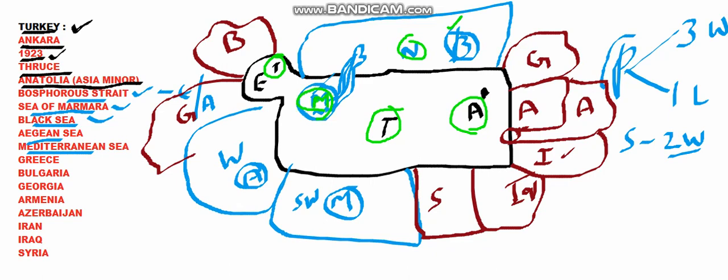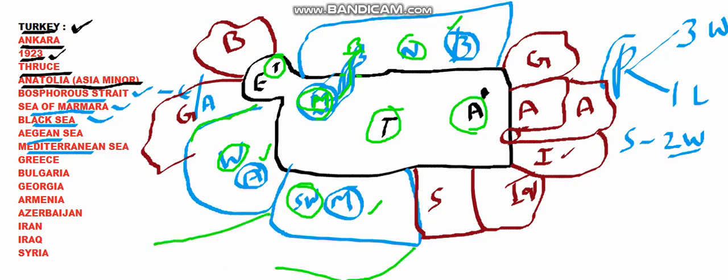And Sea of Marmara and Black Sea are connected by a narrow passage or a strait called Bosphorus Strait. And the other water bodies are one on the western side, that is Aegean Sea, and one on the southwestern side, that is Mediterranean Sea. So Mediterranean Sea also extends very broad because it's a big sea, and this is southwestern to Turkey.